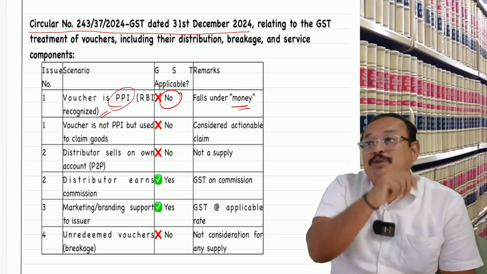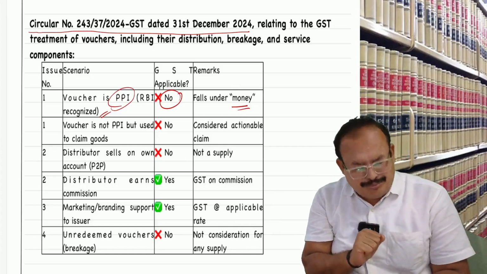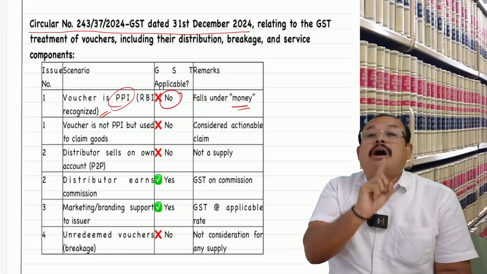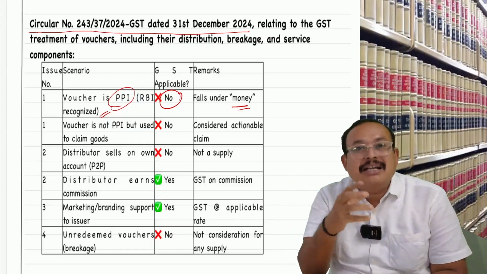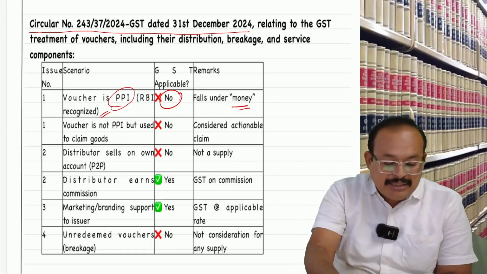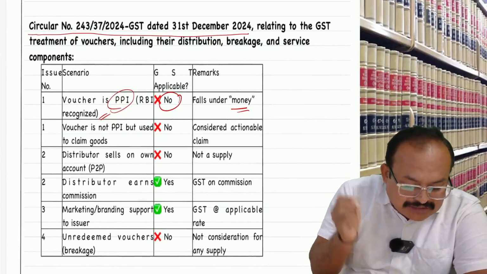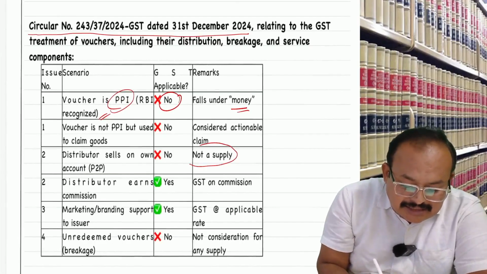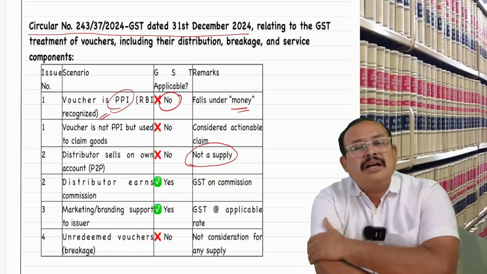Whether it attracts GST in the hands of Bharatwaj Institute? Also no. Profit margin on the actionable claim does not attract GST. See, a distributor who sells on own account with a profit margin is not making a supply. Is that clear, sir?